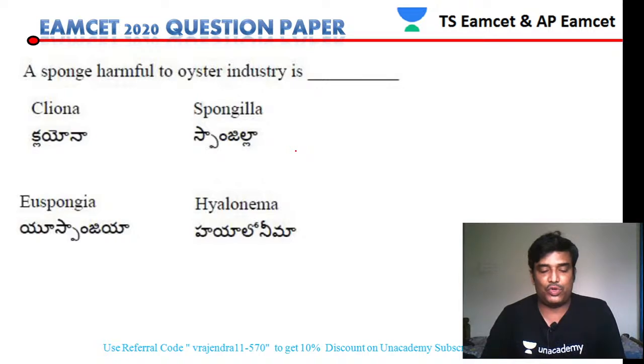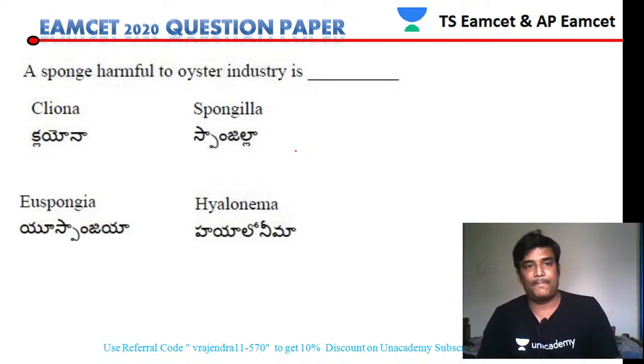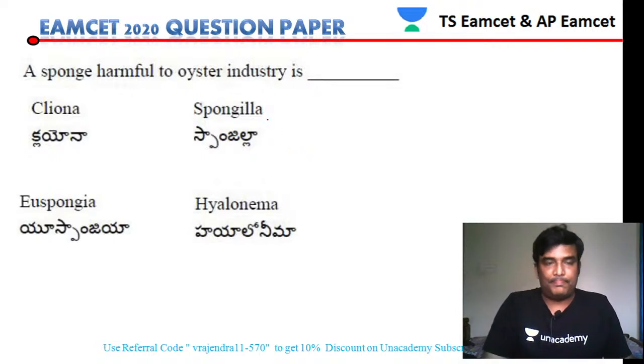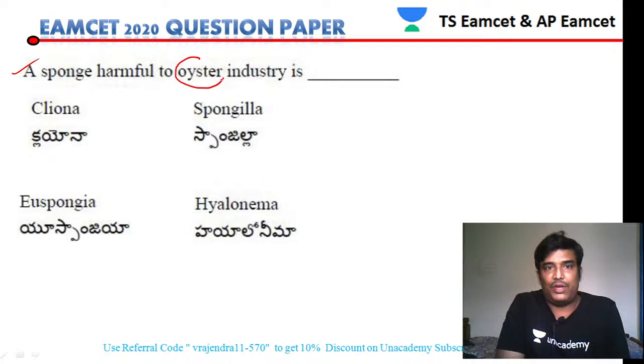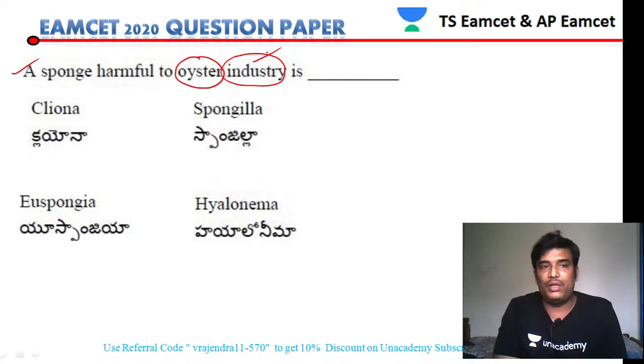So let us see the first question. A sponge harmful to oyster industry. So which is the harmful sponge? Sponge is a poriferan.